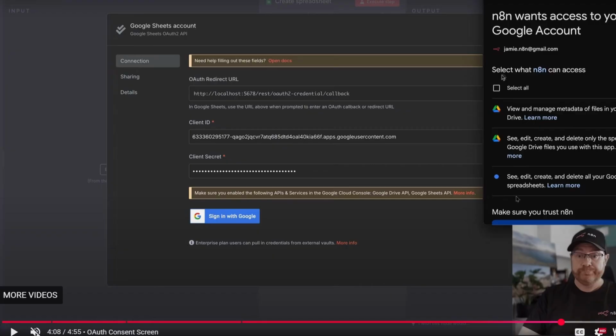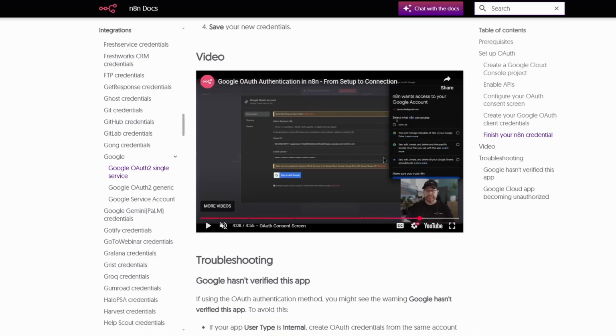So you just want to click on that. If you do get a pop-up saying something about unsafe or getting blocked, you just click that tiny little link and it will allow you to proceed to the step where you link your account. But that's basically it. Just follow the video and everything is straightforward and you should be able to link your account.